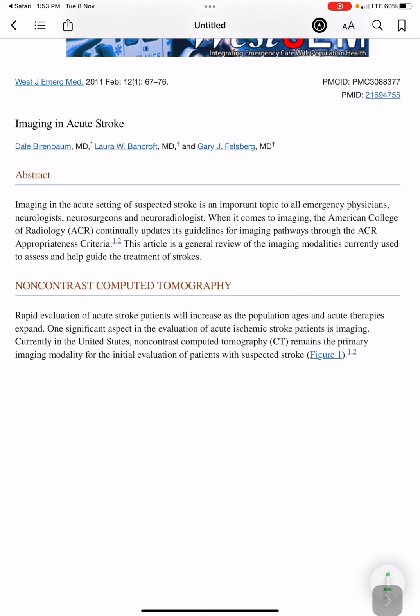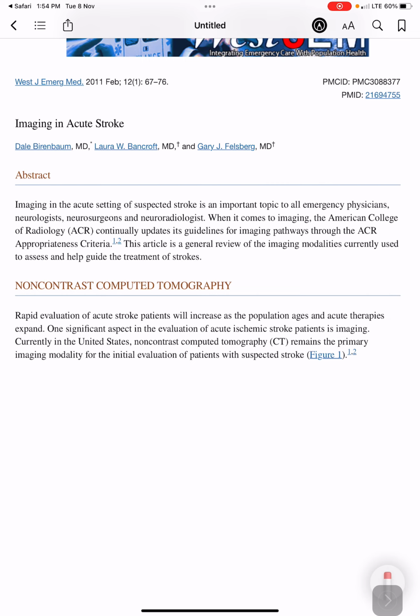Non-contrast CT. Rapid evaluation of acute stroke patients will increase as the population ages and acute therapies expand. One significant aspect in evaluation of acute ischemic stroke patients is imaging.